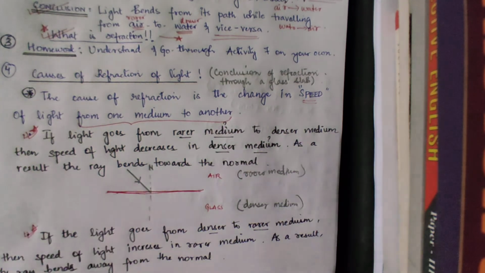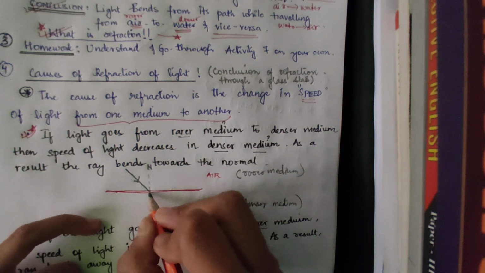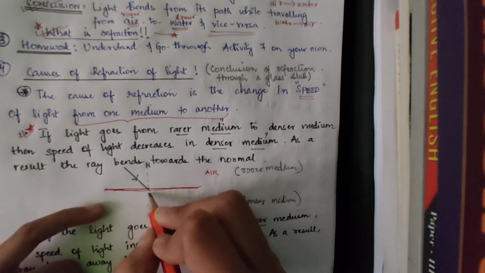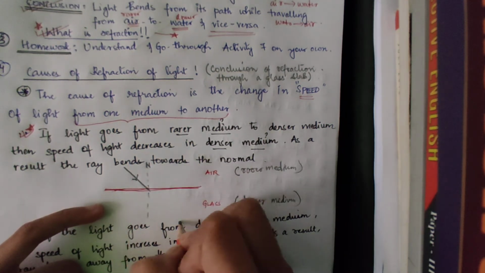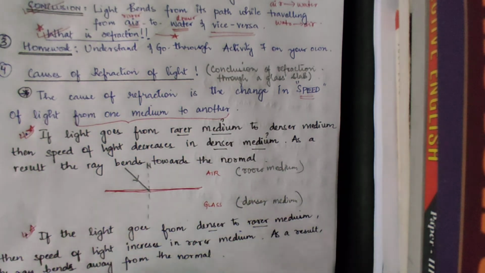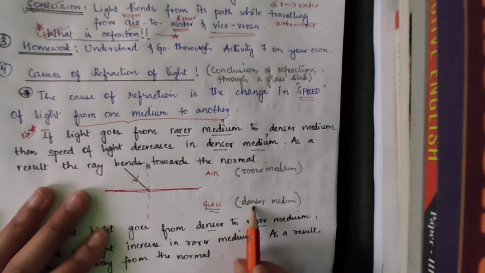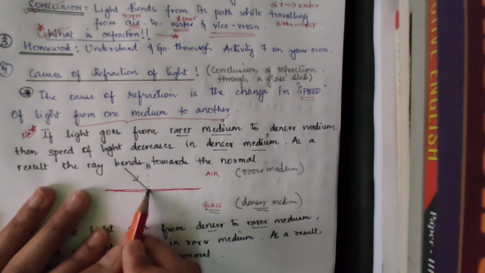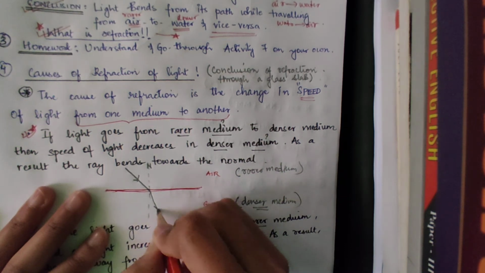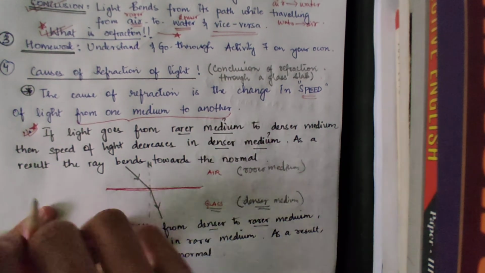So if a light is incident, you draw the normal. Then, as a result, the ray bends towards the normal, which means closer to the normal. It won't go straight like this. If it were air, this ray of light would go straight like this. But since it is glass and a denser medium, the speed of light will decrease and the ray of light will bend towards the normal. Do you see? It is coming towards the normal. I hope you understand the first one.